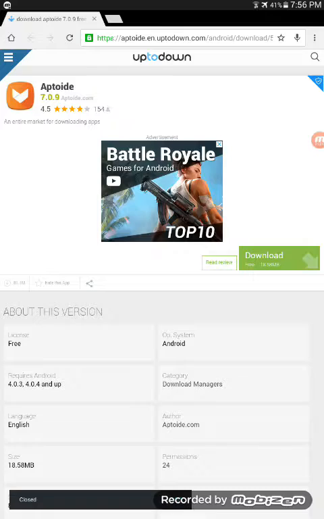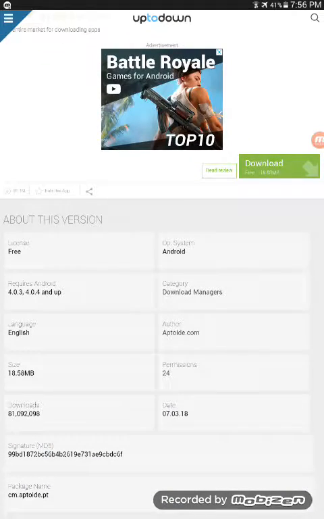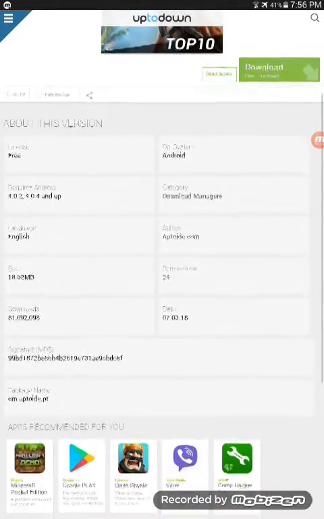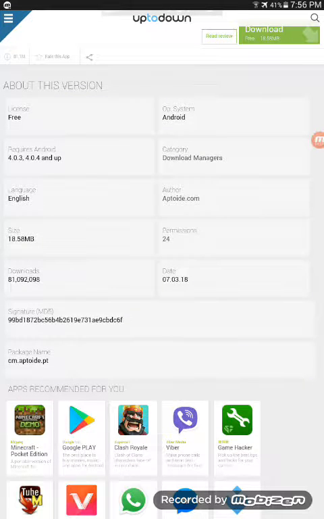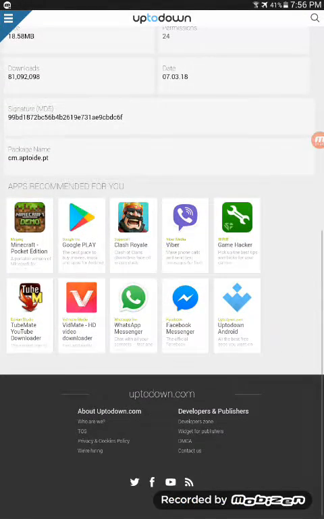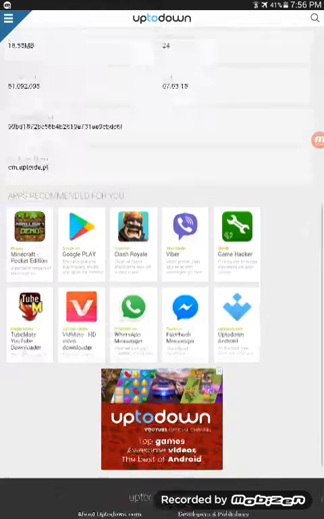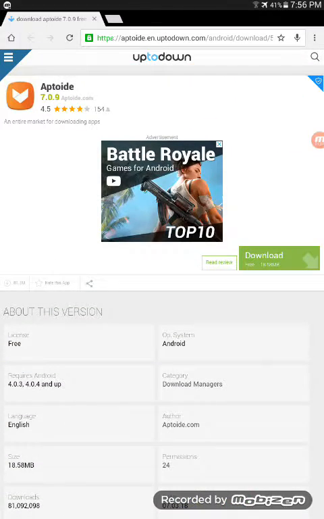No thanks. Its size is 18.58 megabytes. And the package name is cm.aptoide.pt. And there's a lot of things if you want to download. There's Minecraft demo, Google Play, Clash Royale, anything you want. And you can search too. And this store is all up to down.